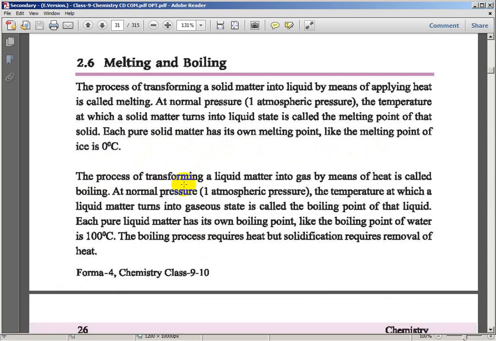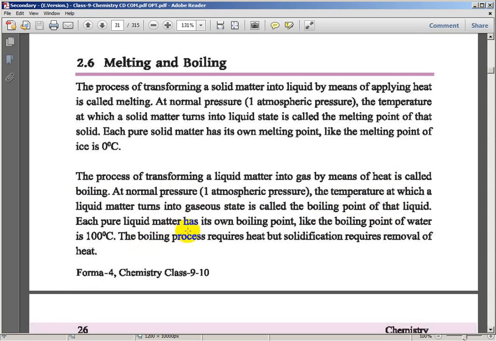The process of transforming liquid matter into gas by means of heat is called boiling. At normal pressure, the temperature at which liquid turns into gas is called the boiling point of that liquid.